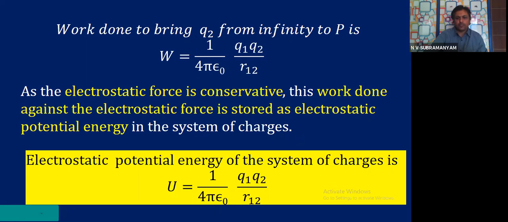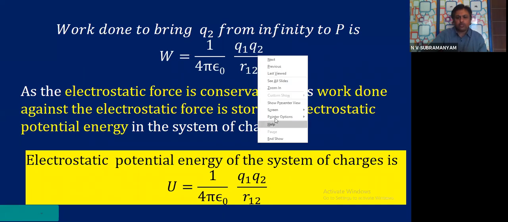Okay, now you see the formula. For any two charges, there will be some potential energy. This is what this formula shows. That means whenever there is a two-charge system, there will be some potential energy in the system. And as long as I hold them together, holding means keeping them at rest, this potential energy will be stored in that system. The moment I release them, they will move. That movement will create kinetic energy. That means this potential energy gets converted into kinetic energy.